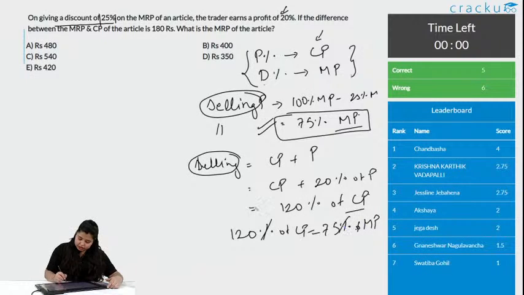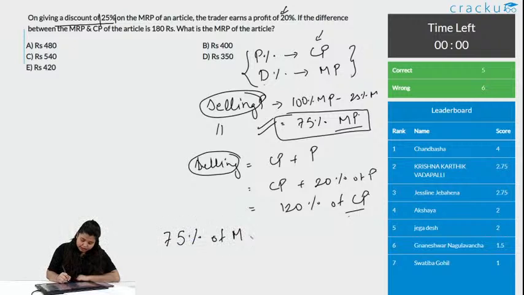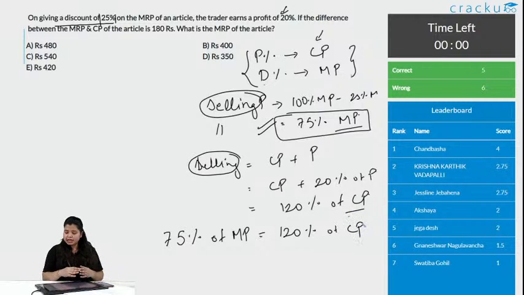Just find the ratio. I am not doing anything here, I just got this equation. I have equated both the selling prices as they are the same, and what I found is 75% of MP is equal to 120% of CP. Okay, I am explaining it again. If you are confused in any part, please let me know, I will solve that.